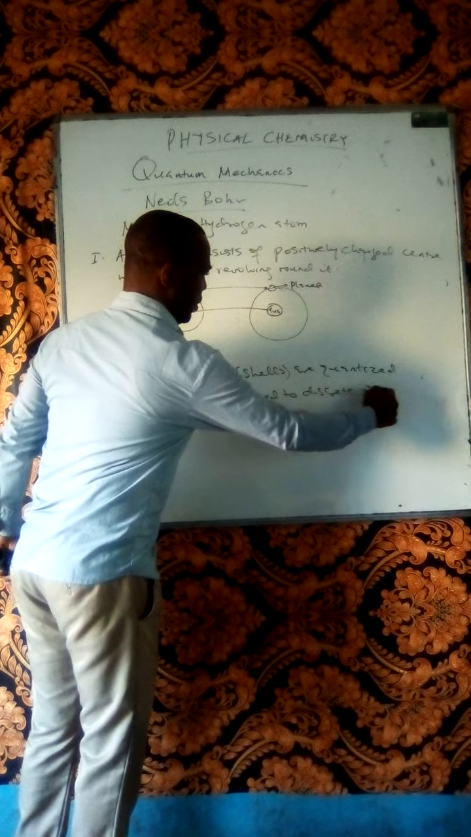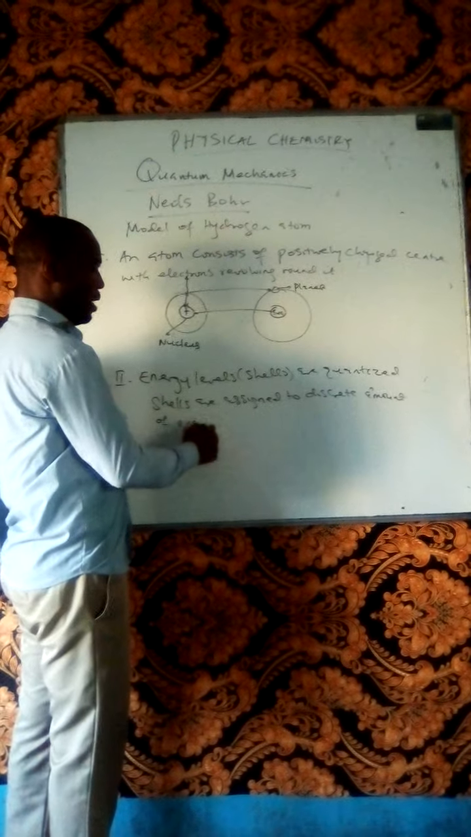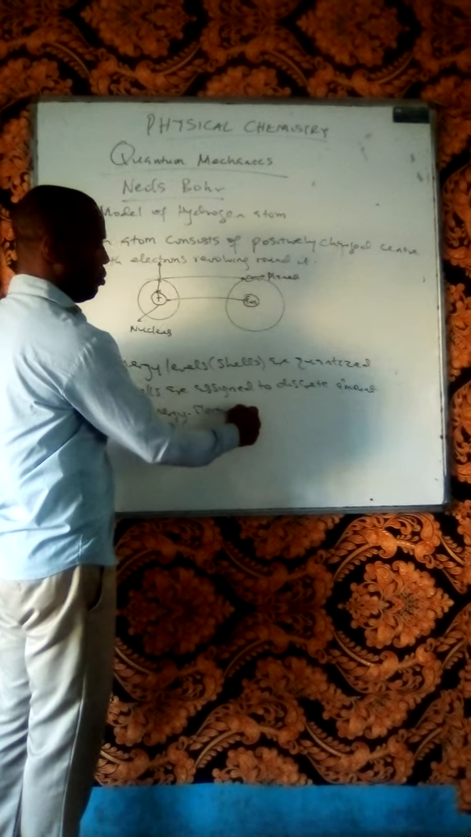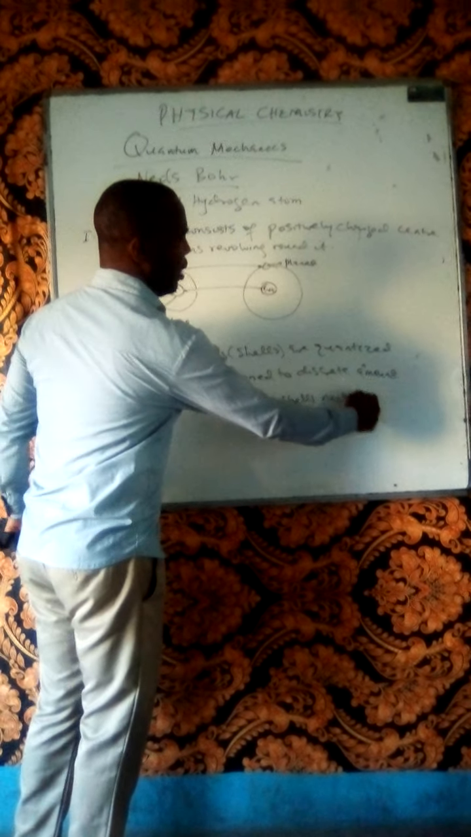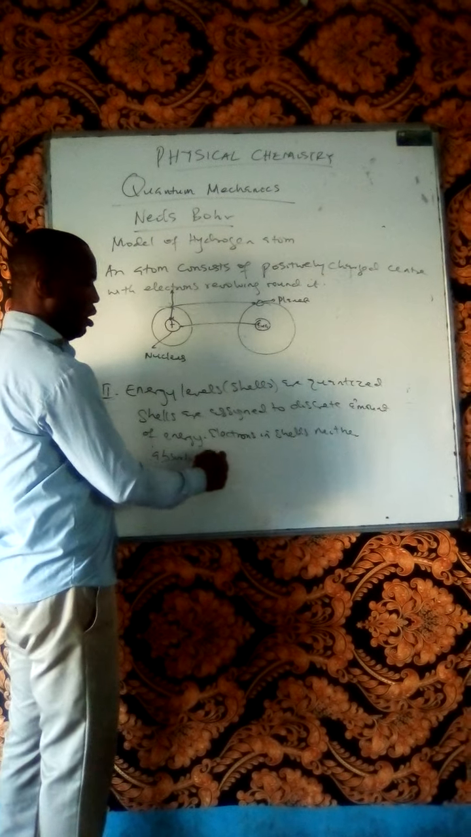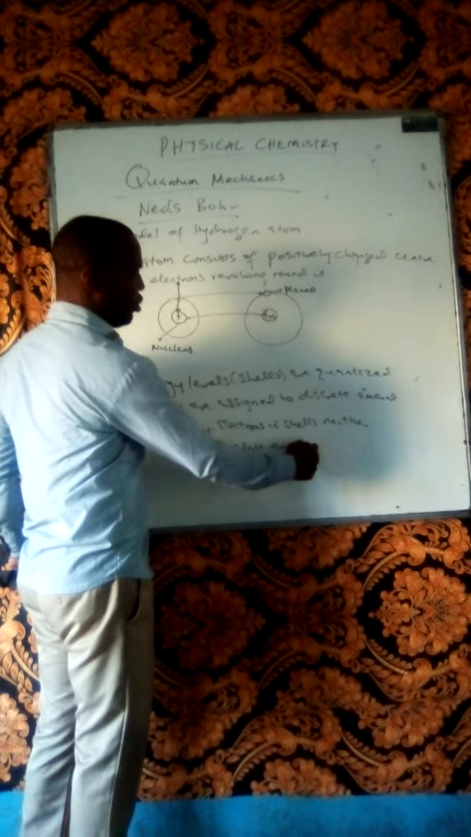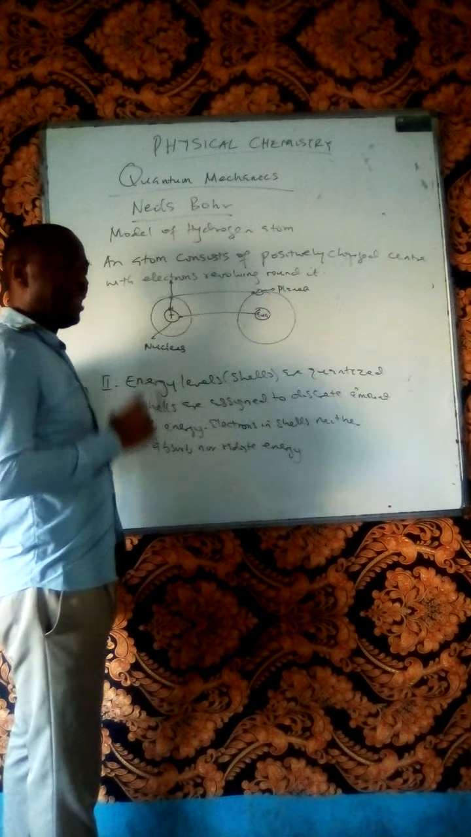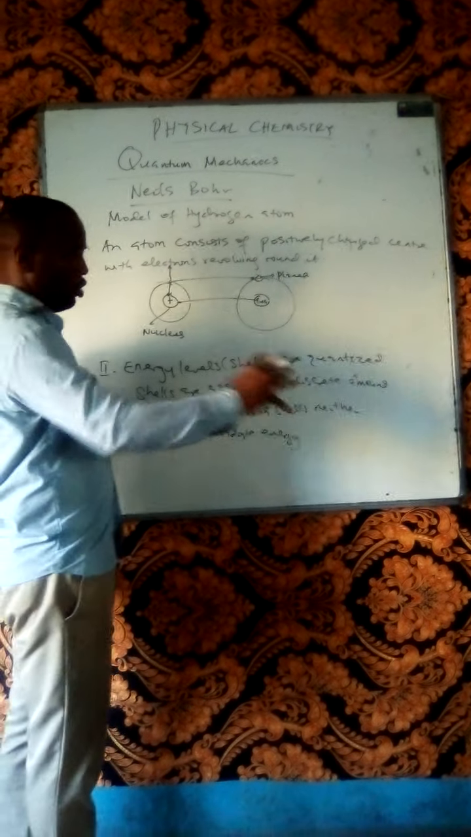Each shell possesses a particular amount of energy. And when electrons are inside this shell, electrons in shells neither absorb nor radiate energy. So for electrons to stay in the given shell, since each shell possesses a fixed amount of energy, it can neither absorb nor give out radiation.